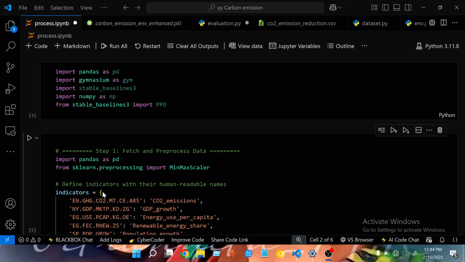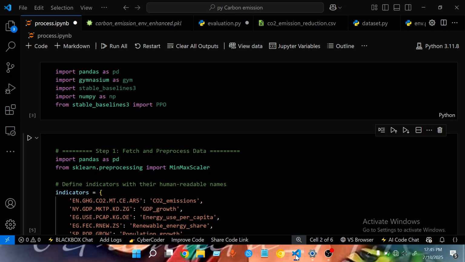Now we'll be using pandas for data manipulation and to pre-process the data set. The next one there is Gymnasium. We'll be using the Gymnasium library, which is a library that provides a simulation environment where the agents can interact, learn and optimize good decisions.